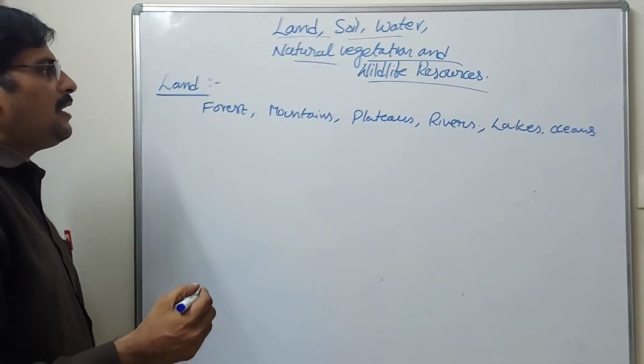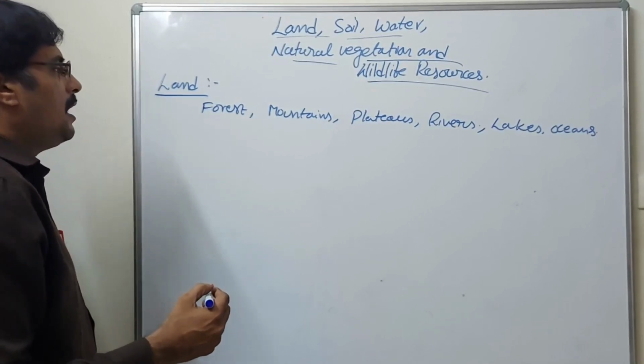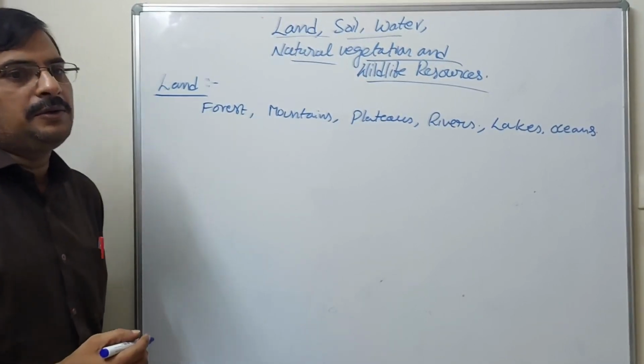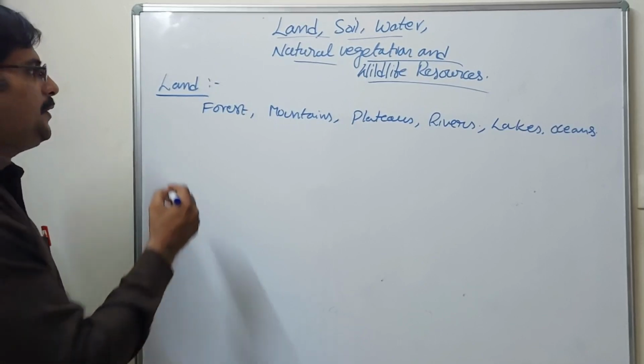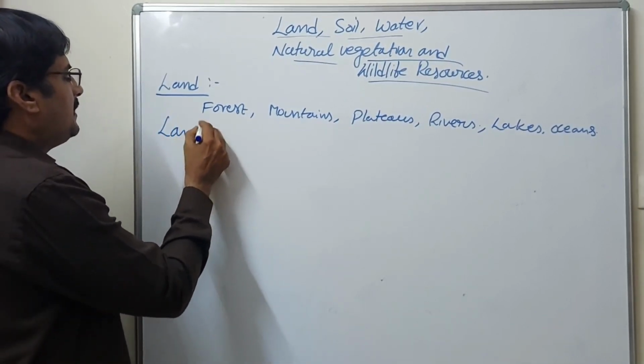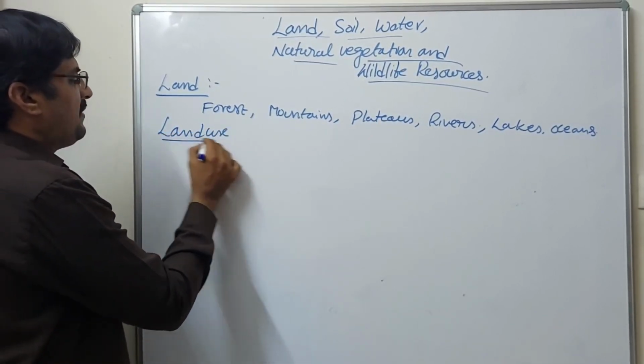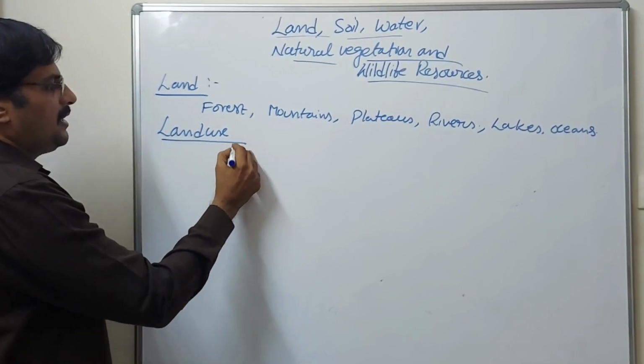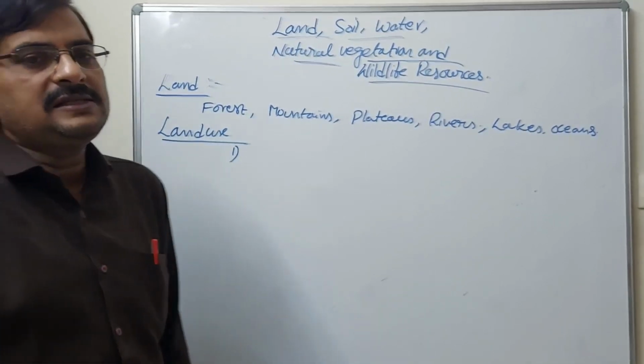But how do we have to utilize it, or what do we have to do about land usage? Land is used in several ways.